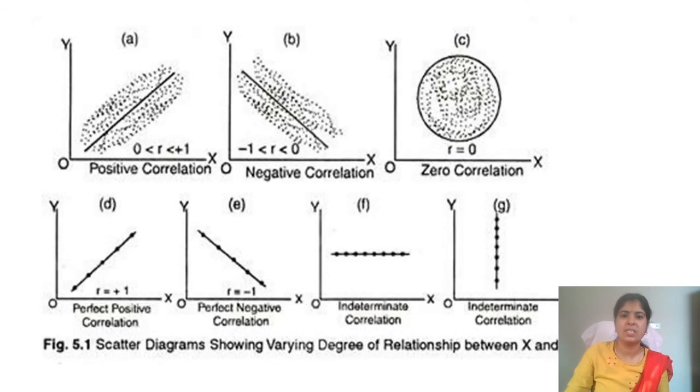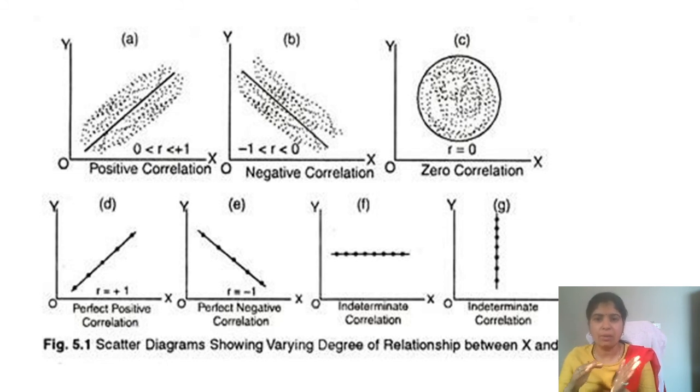See these diagrams. The first one is the example of perfect positive correlation. Perfect positive correlation means moving upward only, whether on the x-axis or y-axis. Both are moving in the same direction. In negative correlation, they are moving in opposite directions. When one is increasing, the other decreases. In the case of zero correlation, scattered forms.